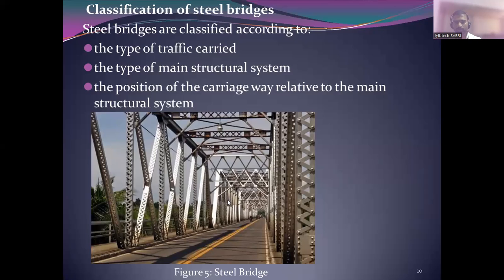So there are two types. Depending on the position of the slab, there are two types of bridges. One is deck slab, one is through slab. If the slab is at the bottom level, then it is called a through slab, because vehicles are moving inside your bridge, inside your trusses. If the vehicles are moving at the top of the bridge, then that is called a deck slab. This is a through slab. Okay, I will just draw the drawing now.